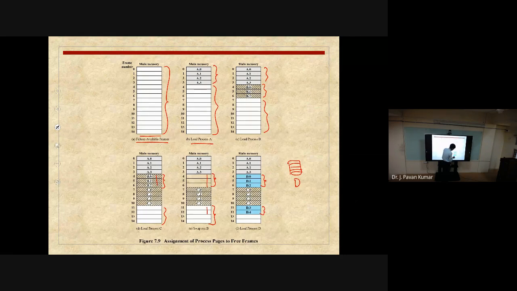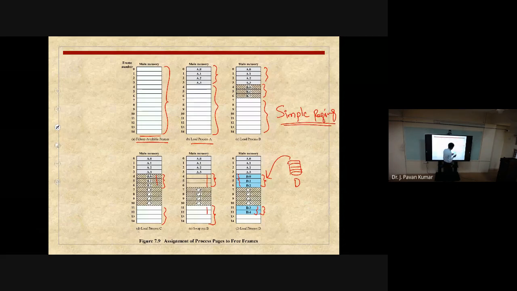But whenever we use paging, we are dividing the process into several pages so that some pages can be loaded at one place, some pages can be loaded at another place. Those need not be contiguous. But the restriction is all these pages should be present in the main memory. Then only we can execute. That is the basic idea. This is called simple paging, that you keep in mind.